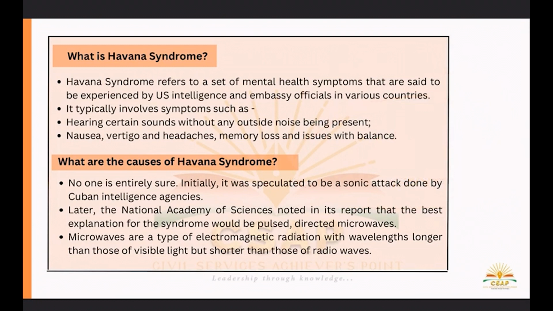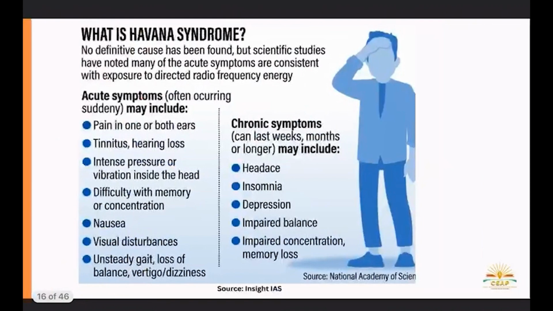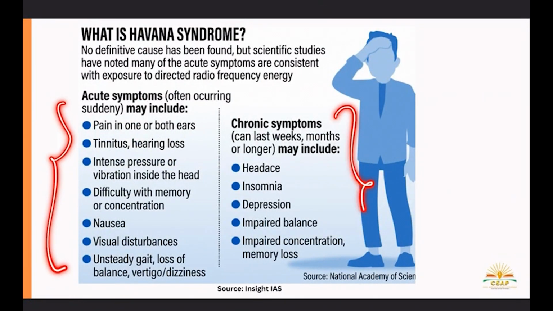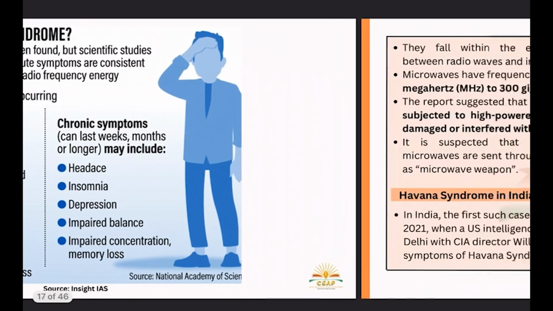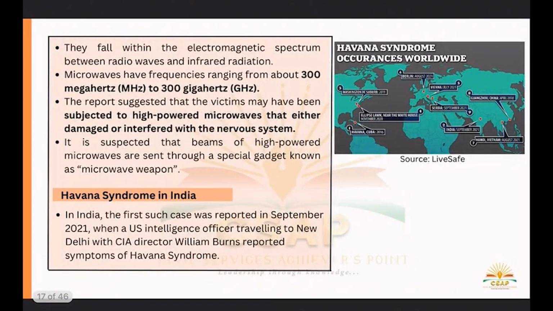But then it was said that because of some weapons of mass destruction, some microwave weapons, directed energy weapons, these symptoms were appearing. Some such things were said at that time. You can see acute symptoms given here, chronic symptoms given here. Mainly it is related to the brain.